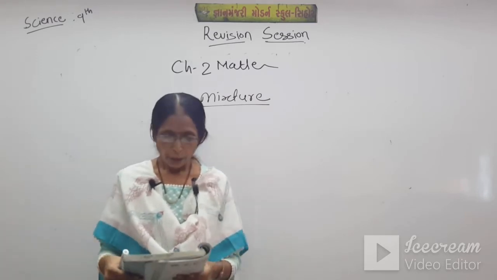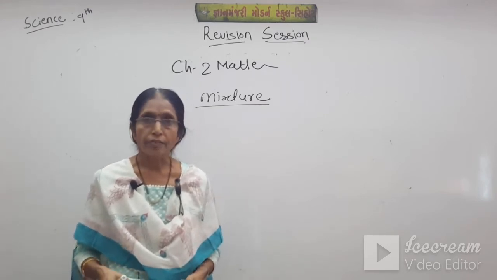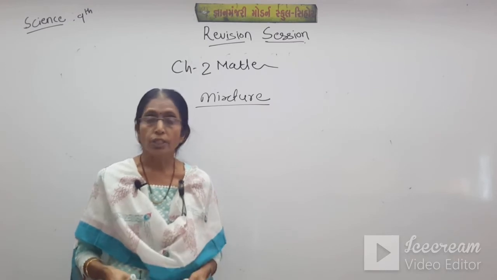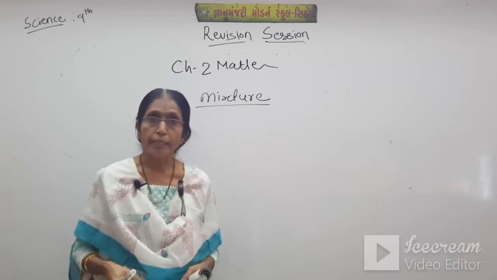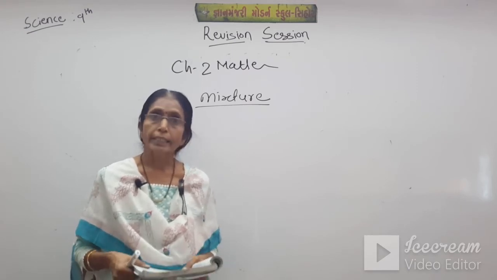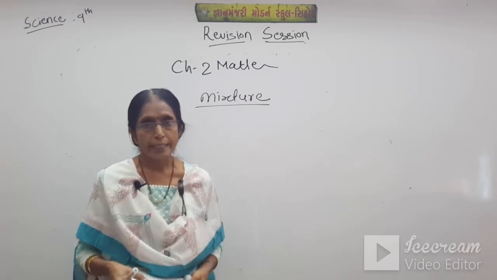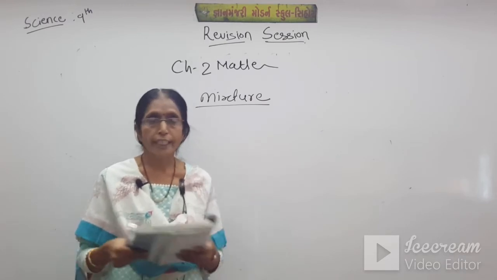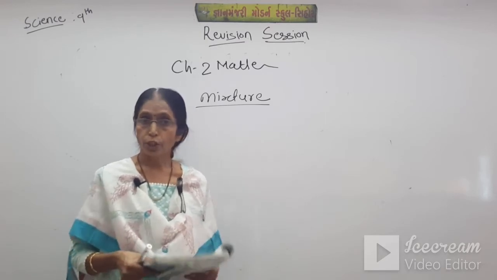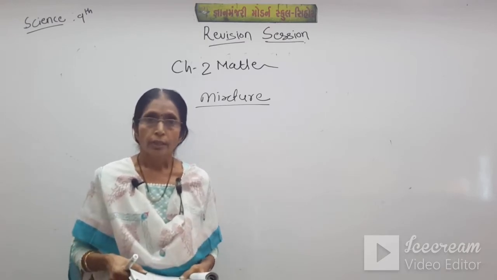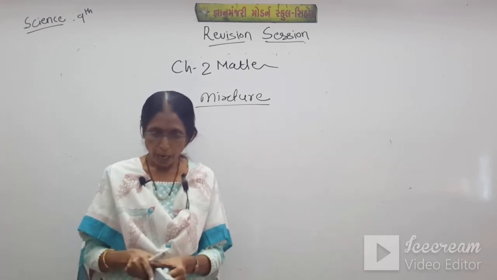Now about elements. Elements means pure form. Metals have a lustrous surface, they have a sonorous sound, they are good conductors of heat and electricity, they have the property of malleability, and they are ductile. These are all the properties of metals. Non-metals are bad conductors of heat and electricity. They don't have a lustrous surface, and they don't produce a sonorous sound. These are all the properties of non-metals. So go through it.